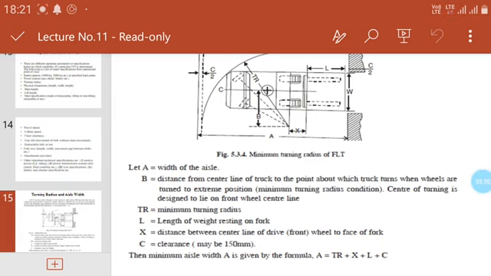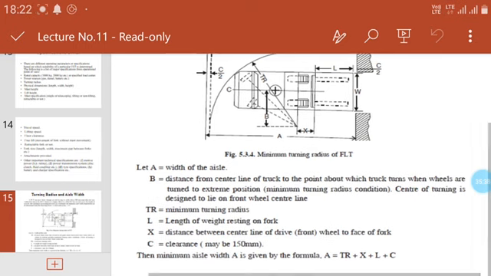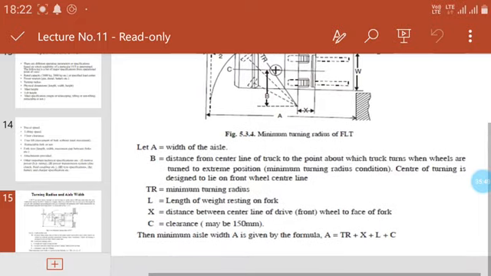L equals the length of the load resting on the forks, and X equals the distance between the center line of the drive front wheel and the face of the forks. C is the clearance condition, maybe 150